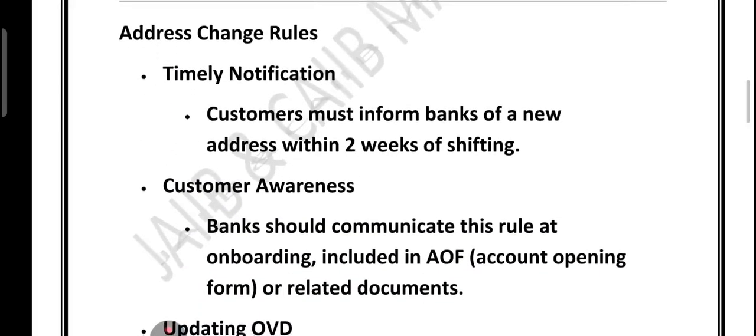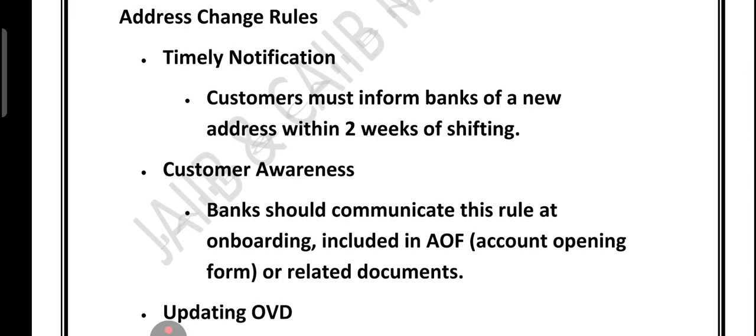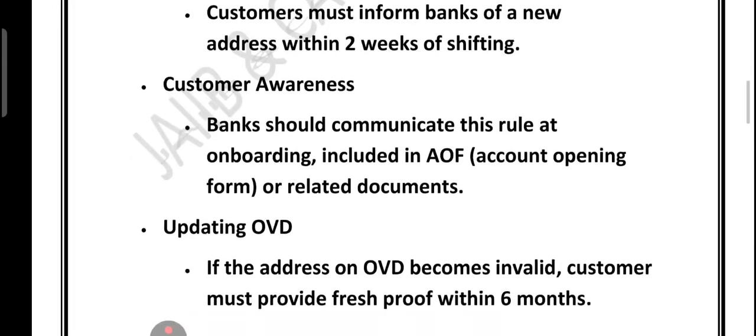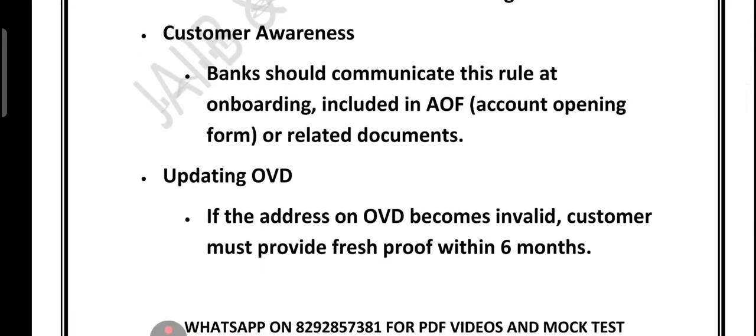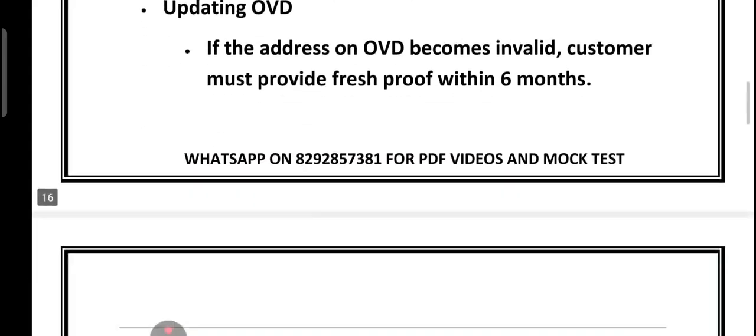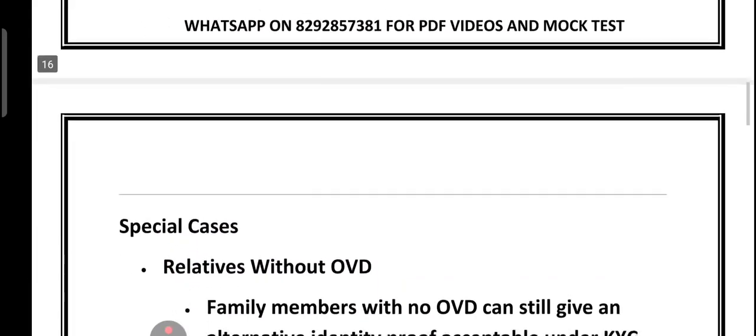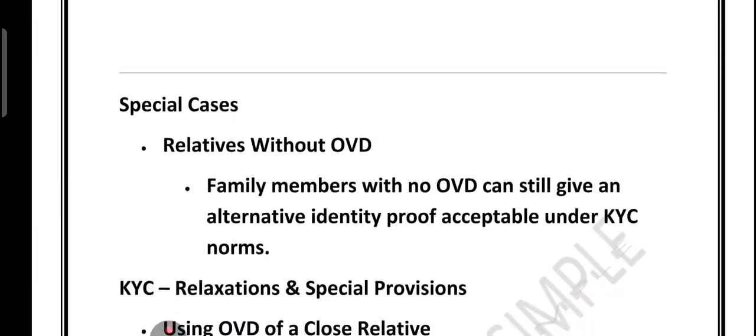If you talk about the address change rule, the customer must inform the bank within 2 weeks of shifting to a new address. Yes, within 2 weeks of shifting to a new address, the customer must inform the bank. The bank should communicate this rule at onboarding, usually in the account opening form, or AOF. If the address on the OVD becomes invalid, the customer must submit fresh proof within 6 months. A special case is a relative without an OVD. A family member without an OVD can provide alternative identity proof acceptable under KYC norms.